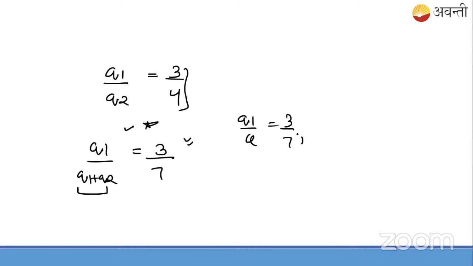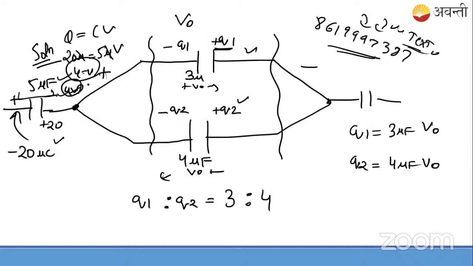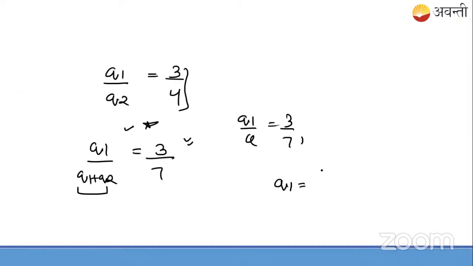So to find the Q1 value, we'll use the rule that this 20 microcoulomb charge will get distributed. So we'll say Q1 is 3/7 of the net charge, and the net charge is basically 20 only.